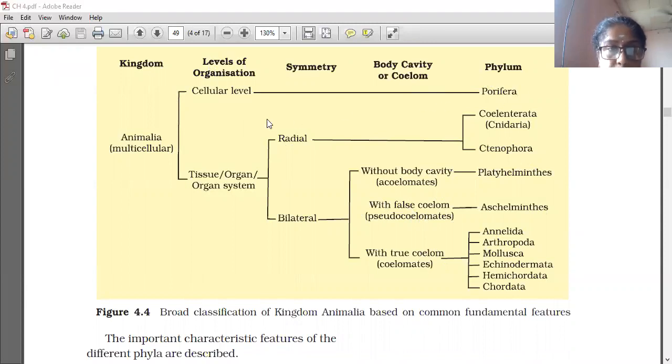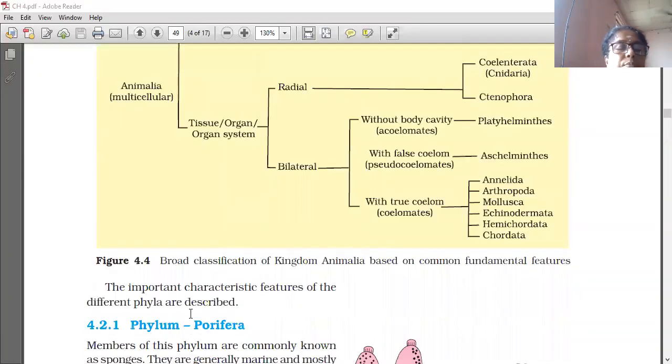The sponge phylum is Porifera. At the tissue and organ system level, two symmetries are there, radial and bilateral. Under radial symmetry, there are two: Coelenterata and Ctenophora. In bilateral, there are three classifications according to the presence of coelom: acoelomates, pseudocoelomates and coelomates. Acoelomates: Platyhelminthes. Pseudocoelomates: Aschelminthes. With the true coelom, coelomates: Annelida, Arthropoda, Mollusca, Echinodermata, Hemichordata and Chordata. Now the important characteristic features of the different phyla. So we will start from the first phylum,